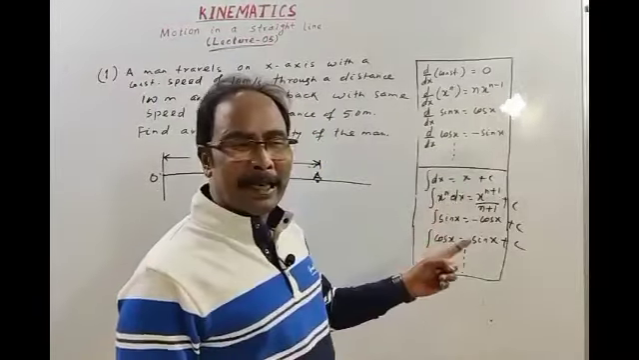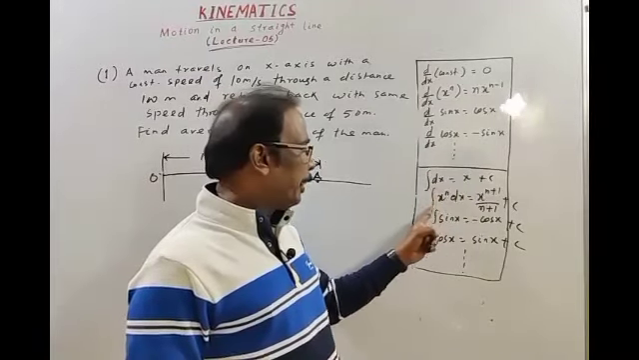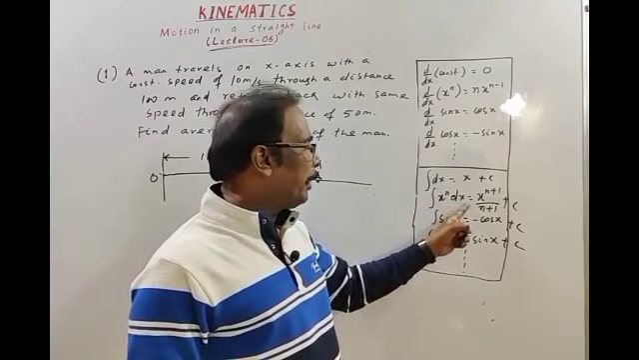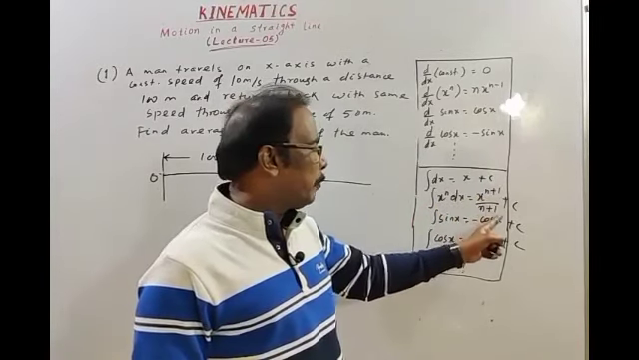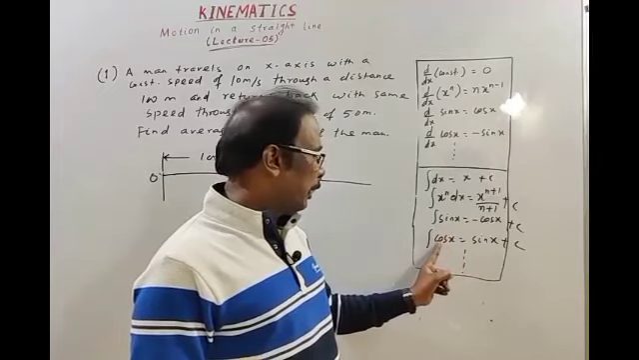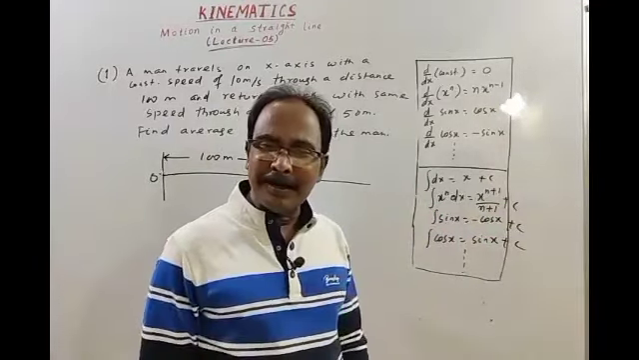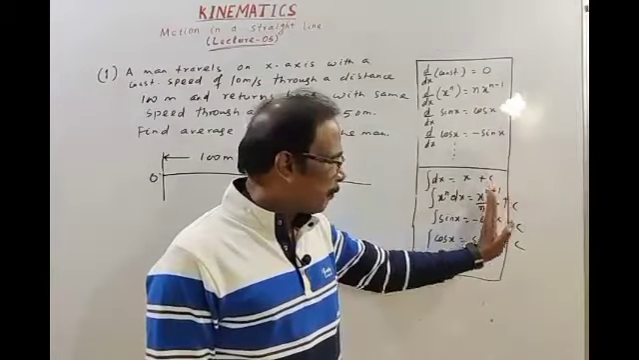Similarly, for integration: integration of dx is x. Integration of x to the power n into dx is x to the power n plus 1 divided by n plus 1. Integration of sin x is minus cos x. Integration of cos x is sin x. And you have the constant c. These are the basic formulas.